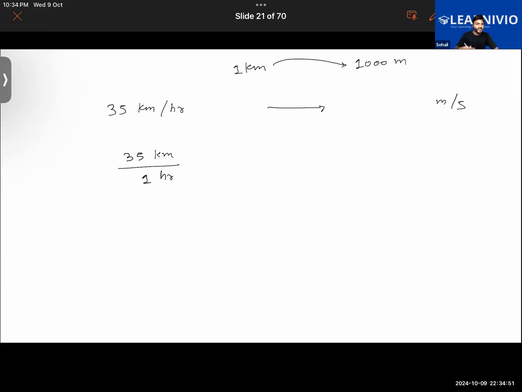Okay. Let me explain the whole thing here. Look carefully. Every step which I'm going to tell you, pay attention to it carefully. If 1 kilometer has 1,000 meter, you tell me 35 kilometer will have how many meter? In meter, how many will it be equal to?